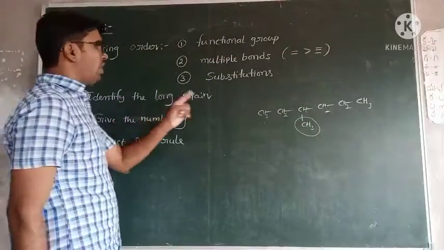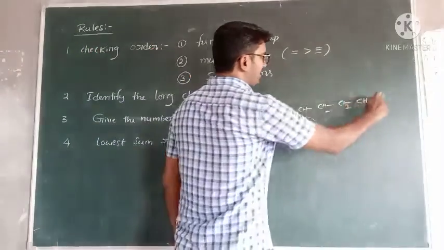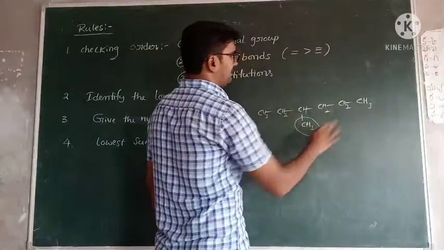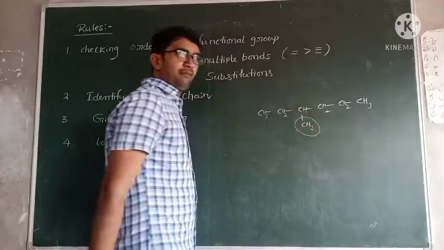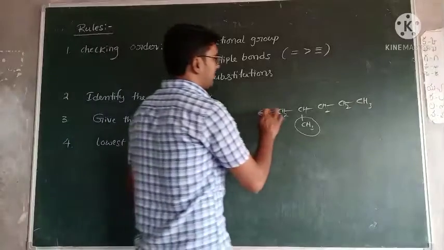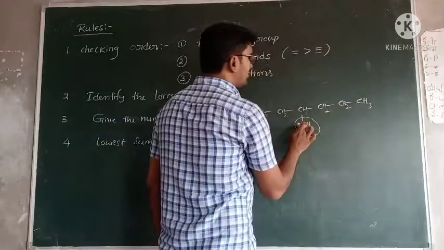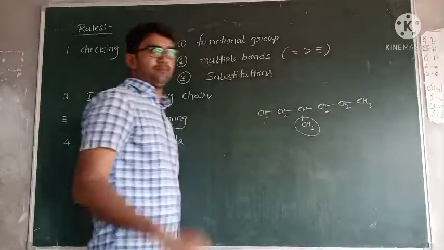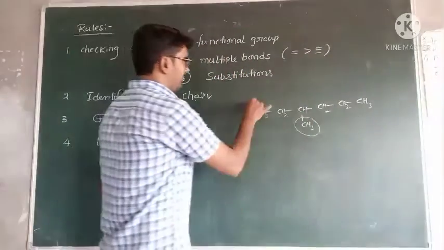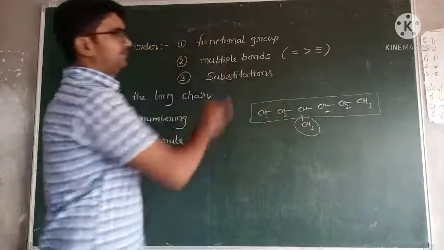Next, identify the long chain. Actually, this one contains 3 chains. This is one chain, this is one chain, and this is one chain. But which chain contains the most carbons? This is the main chain. And to the main chain, the substitution is attached. So no problem. So identification, this is the main chain.